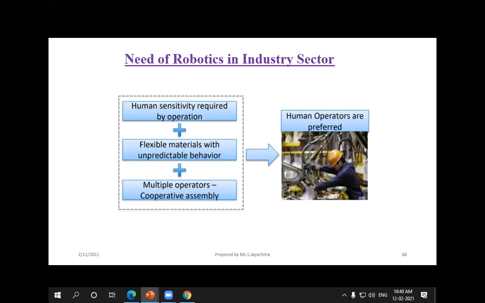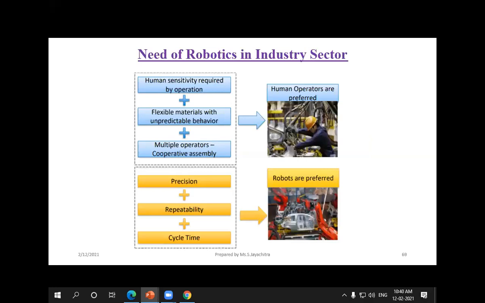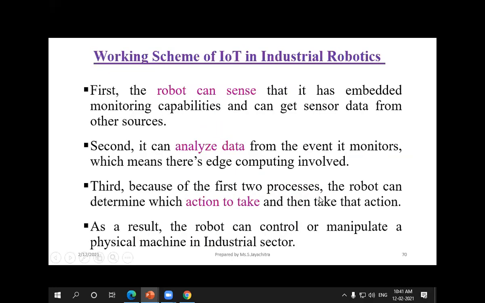So we have to employ several operators. If we employ robots, we get precision, repeatability, and cycle time, which alone are enough to make the work comfortable. So robots are mostly preferred.